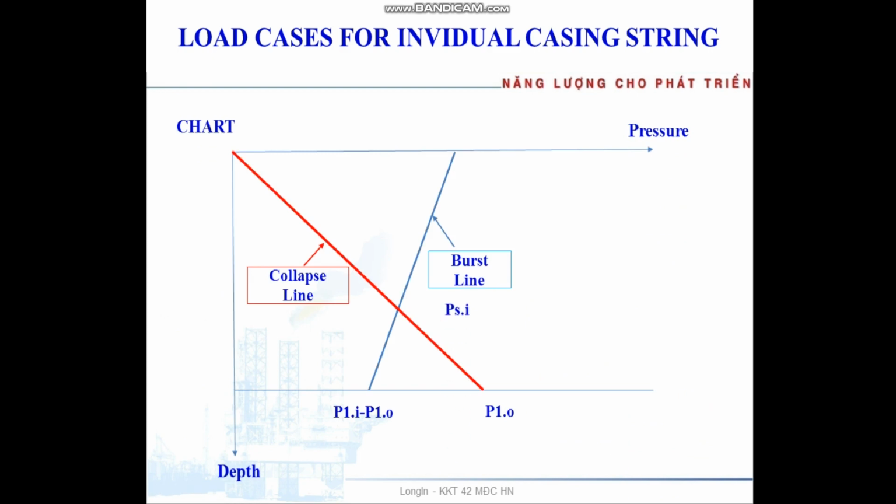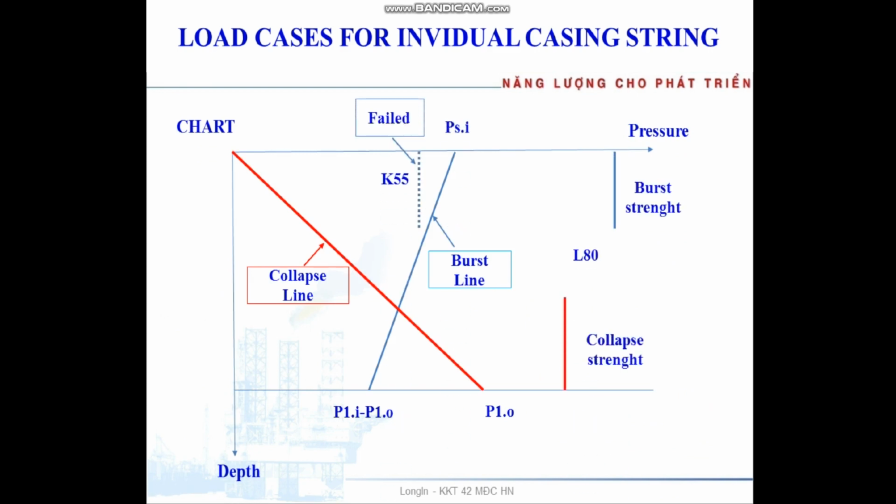After calculating, we draw the chart with surface, seabed, and shoe. This red line is collapse, and this line is the burst line.